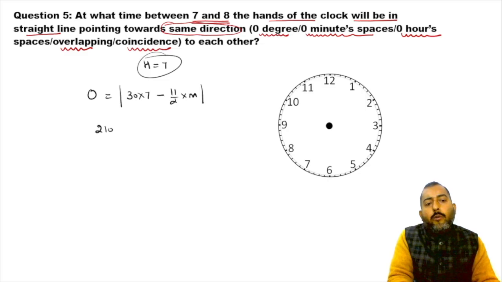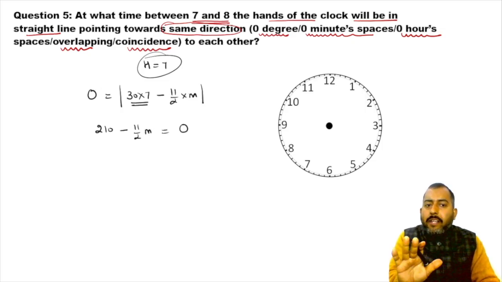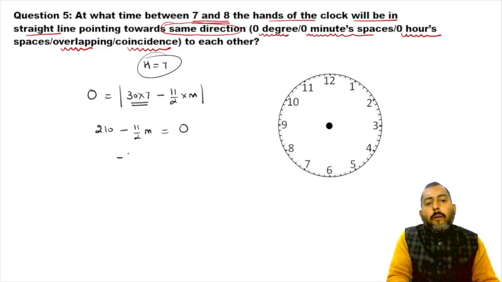So it comes out to be 30 into 7, 210, minus 11 by 2m is equal to 0. So from here minus 11 by 2m is equal to minus 210, negative negative cancelled out, and m comes out to be equal to 420 upon 11.